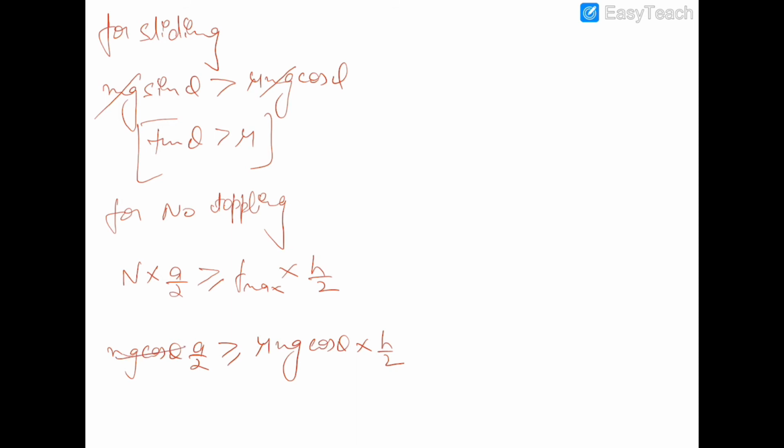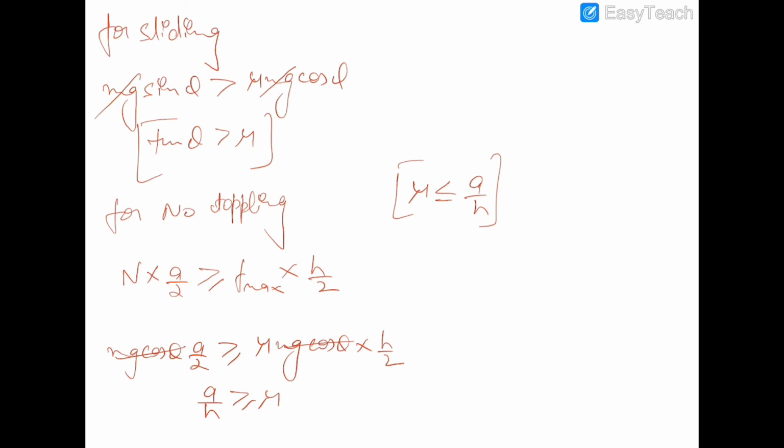So cancelling mg cos theta with mg cos theta, you can see that a by h should be greater than or equal to mu, or we can say that mu should be less than or equal to a by h. And from the first condition, we can say that mu should also be less than tan theta.